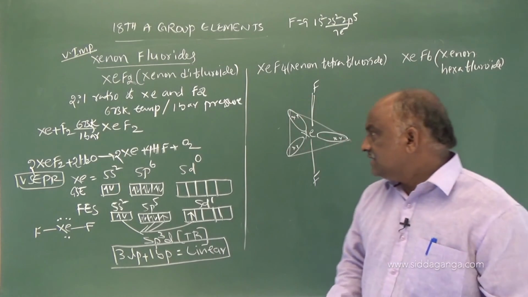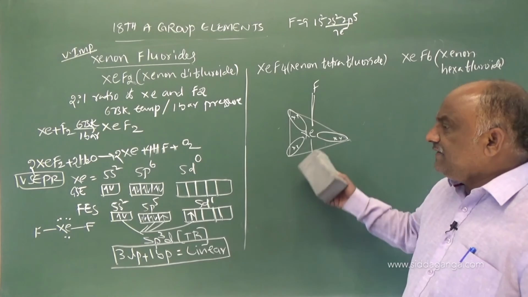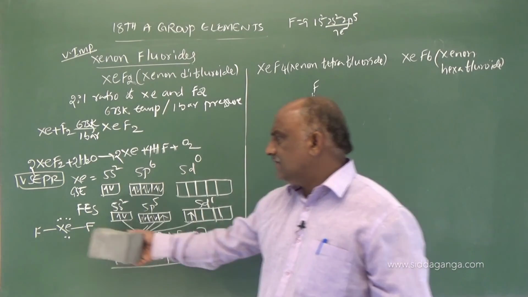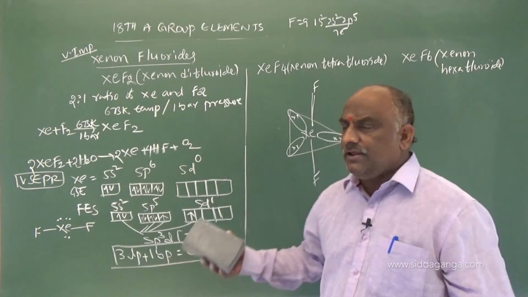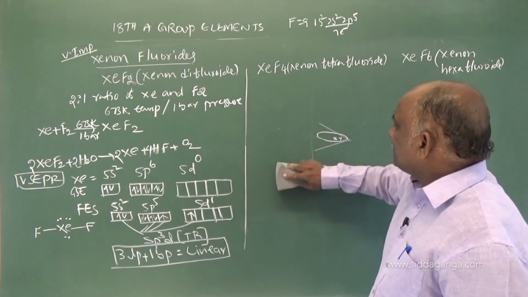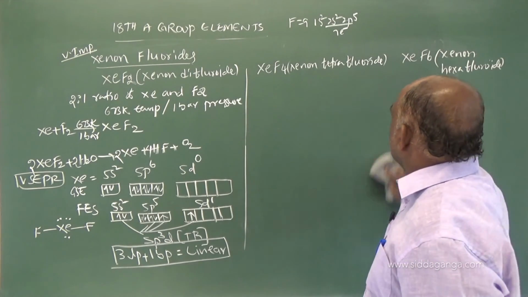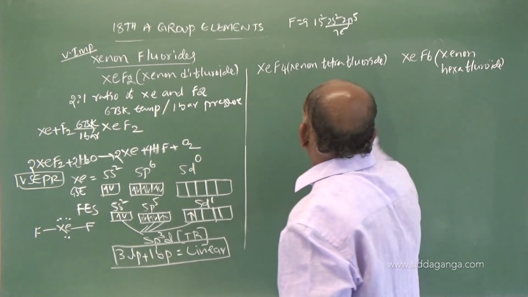Going to the next one, xenon tetrafluoride. Draw this diagram, you should draw this also, because the dots indicate the number of lone pairs. Clear. The second compound is xenon tetrafluoride.